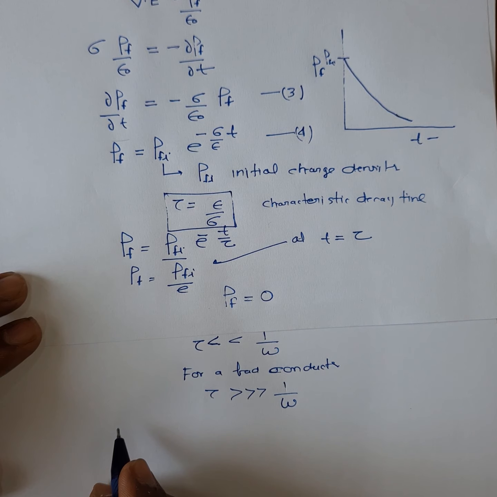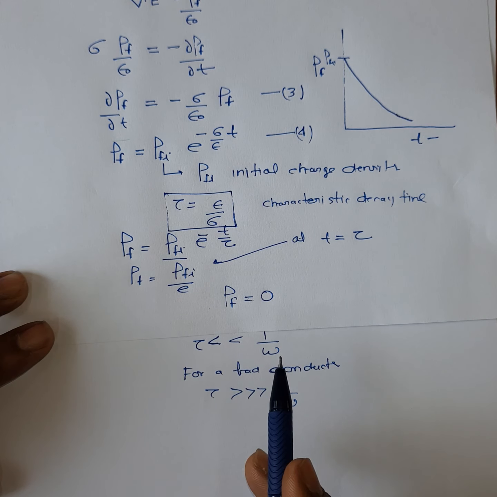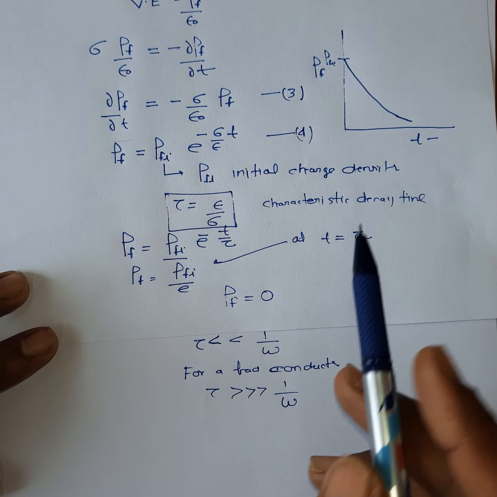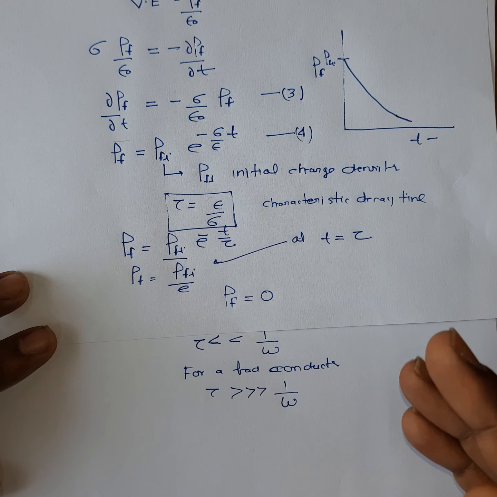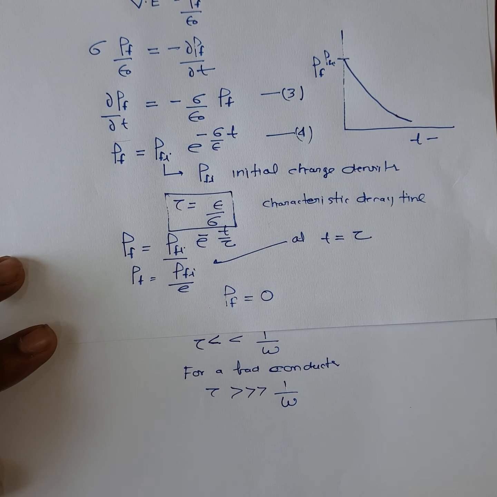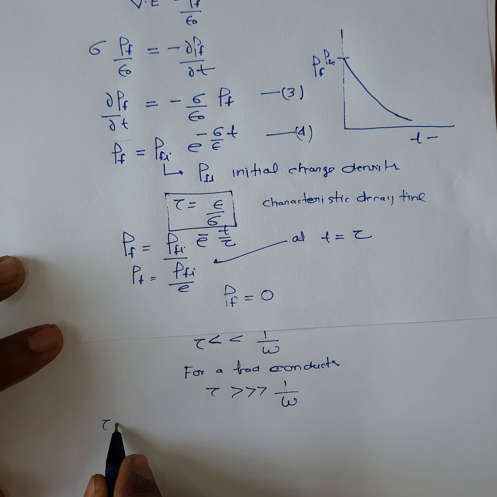So while discussing the propagation of electromagnetic waves inside the conductor, we are not interested in the transient behavior. It means we are not interested in the time regime in which charges flow from the volume to the surface. Why is this so? Let's see a simple example, tau for a metal.